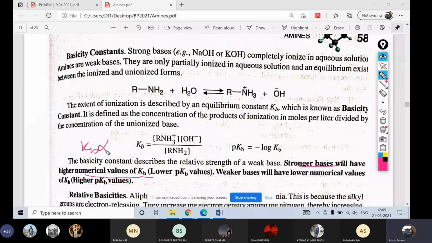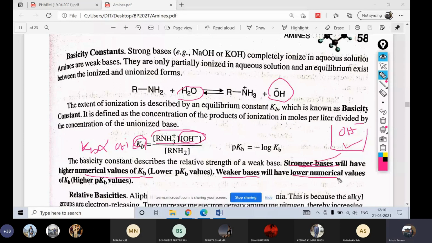Please see the relationship between this equation. Okay, OH minus is directly proportional to Kb. Stronger base means more OH minus. When you take a solution, RNH2 dissolves in water and it forms more OH minus. That means more basic, stronger basic. Okay, please remember. And vice versa, a weaker base will have a lower numerical value of Kb and a higher pKb value.